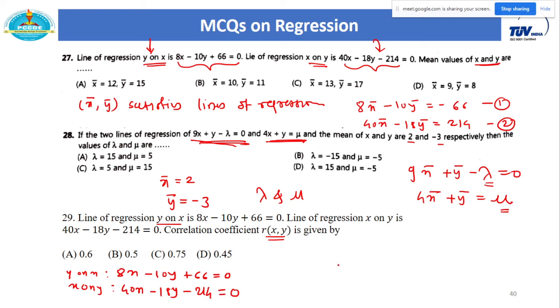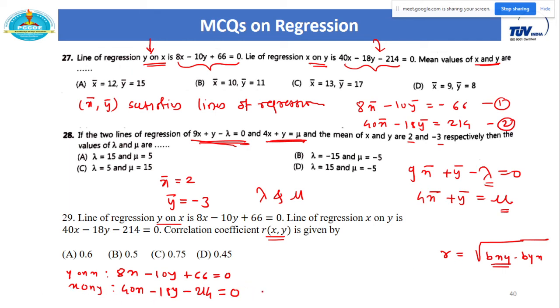And what is the formula of r? What is the formula of r in case of regression? It is equal to the square root of bxy into byx. Okay. What is this bxy? Can anyone tell me what is this bxy? Slope. Slope. In which line? Y on x or x on y? X on y. Okay, x on y. So how do you calculate that slope? So to calculate this bxy, this is the line x on y.